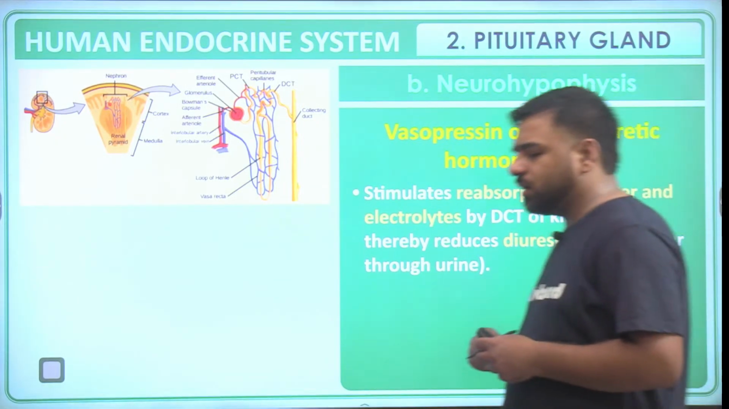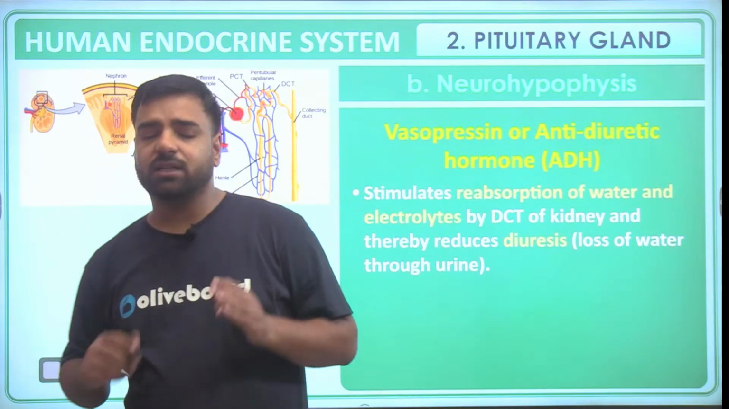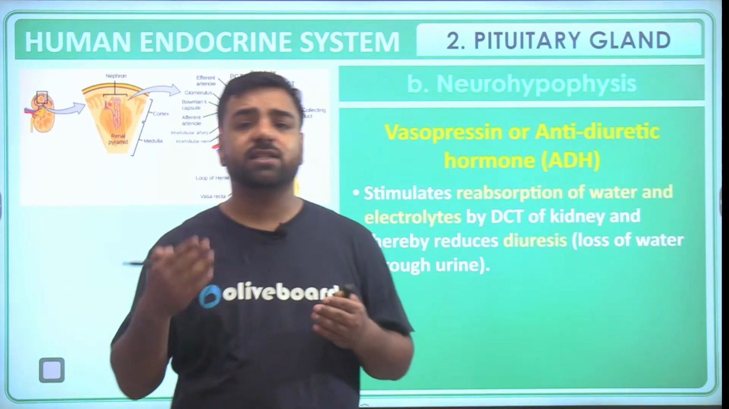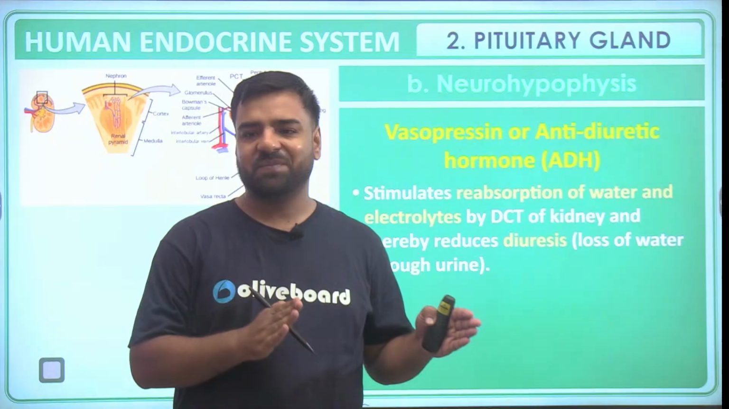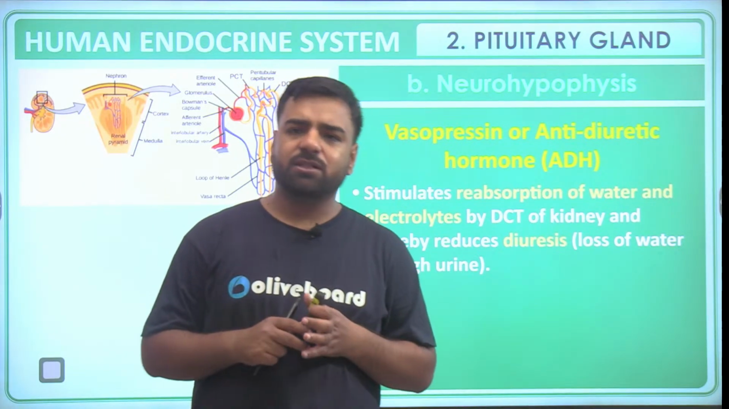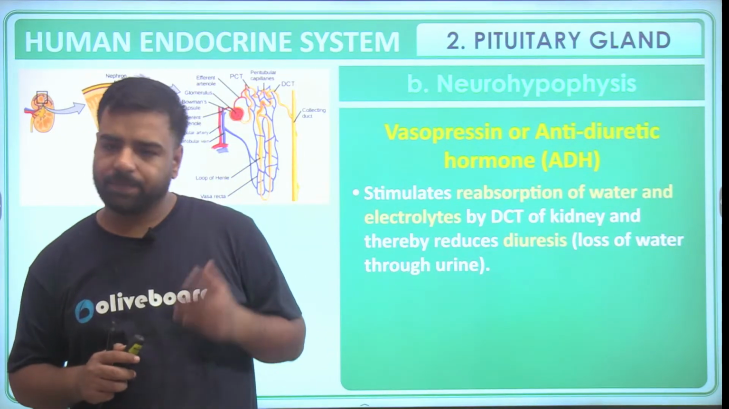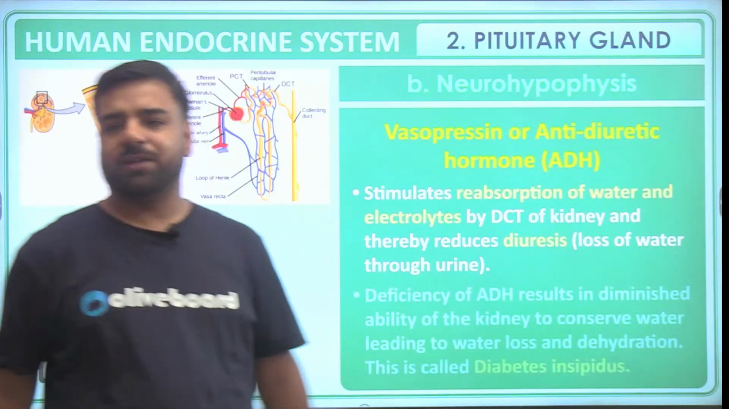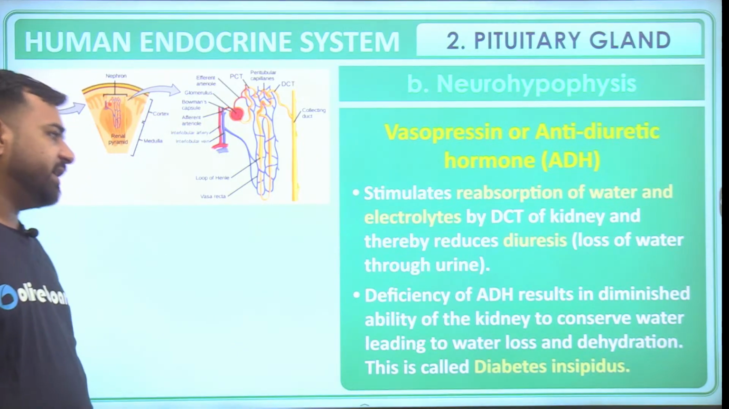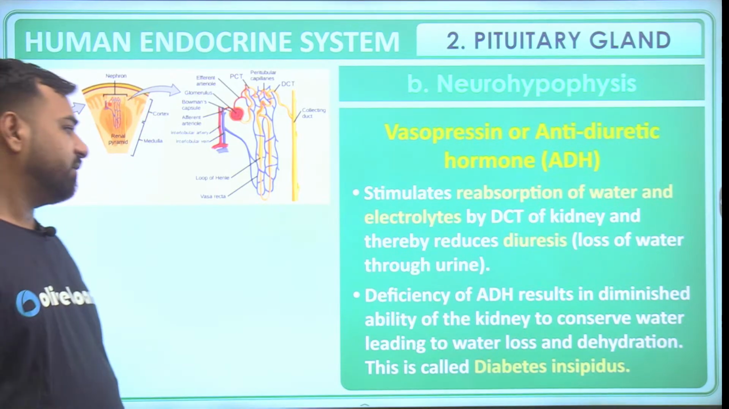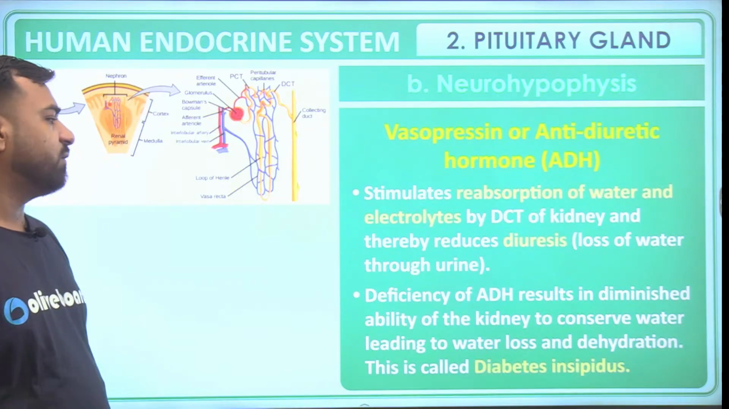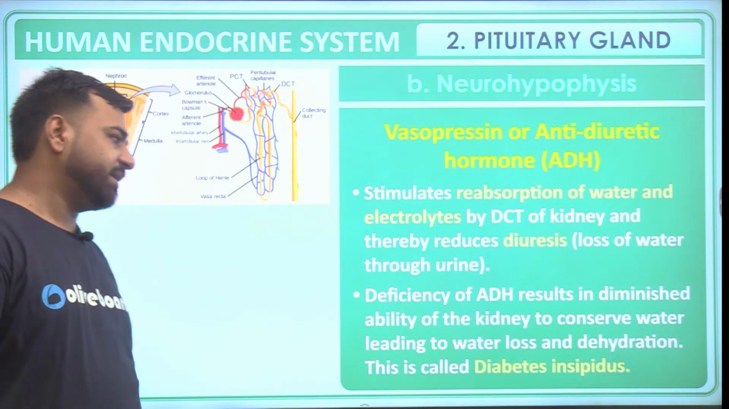Now guys, if I'm talking about this vasopressin, please remember that it's also known as ADH. What is it? Anti-diuretic hormone. So these names are not that complex. The only thing is how you are able to link it. That's important. Fine. So deficiency of ADH results in the diminished ability of the kidney to conserve water, which leads to water loss and dehydration, and that's known as diabetes insipidus.